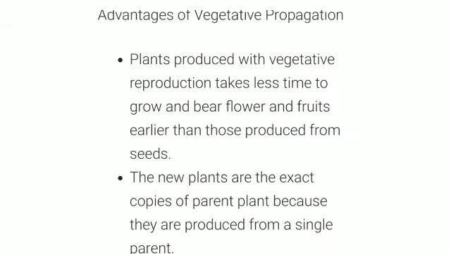What are the advantages of vegetative propagation? Plants produced with vegetative reproduction take less time to grow and bear flowers and fruits earlier than those produced from seeds. The new plants are the exact copies of parent plant because they are produced from a single parent.